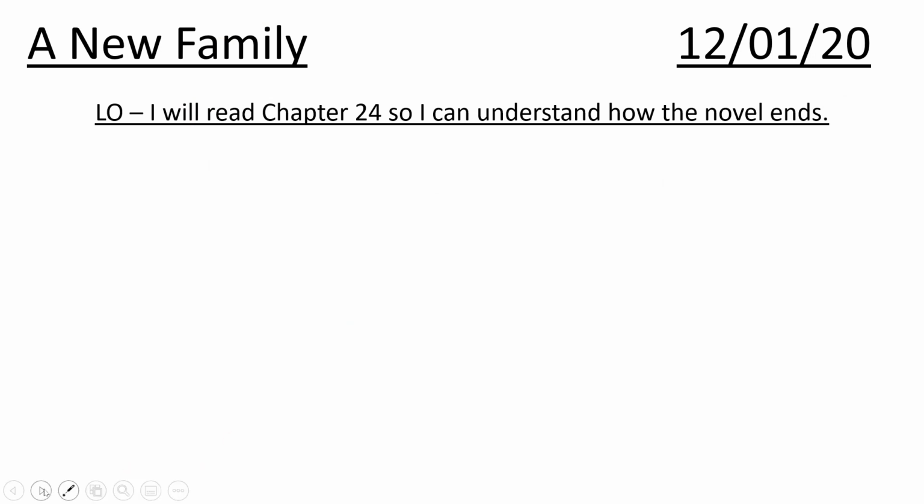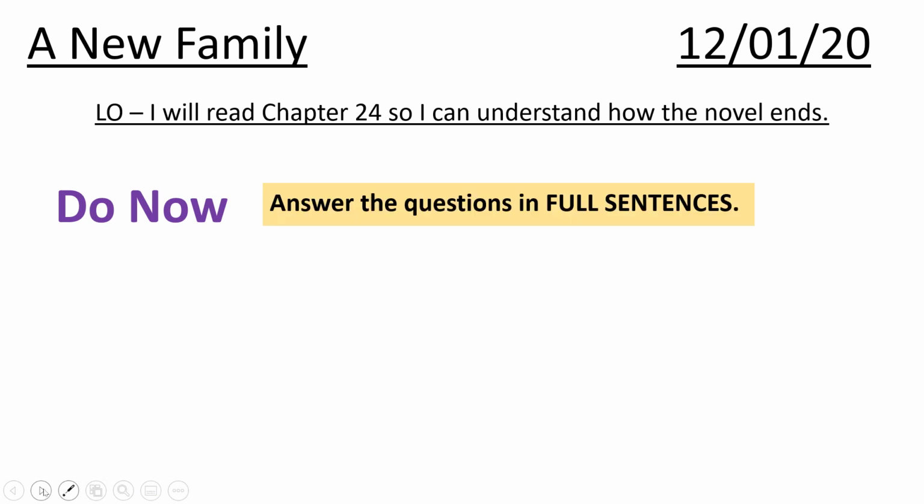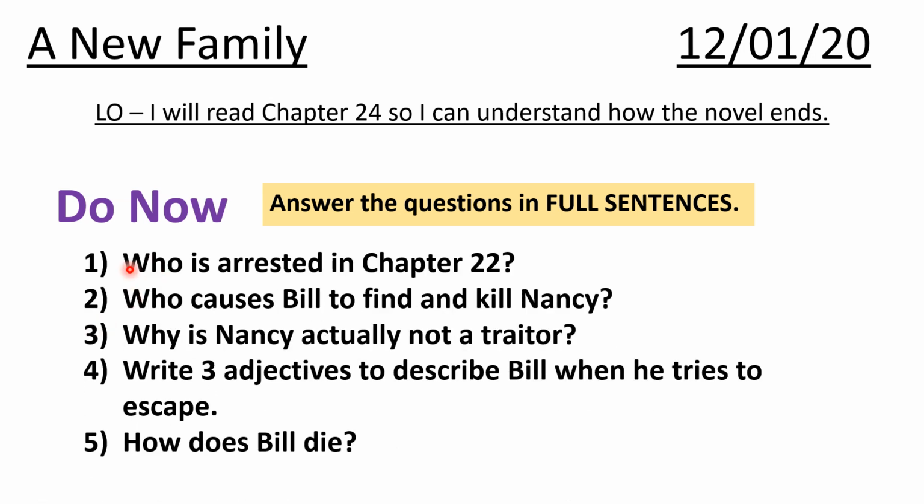Okay, if you're back, that means you are ready to complete our do now. You need to make sure you answer these 5 questions in full sentences. Who is arrested in chapter 22? Who causes Bill to find and kill Nancy? Why is Nancy actually not a traitor? Write 3 adjectives to describe Bill when he tries to escape. How does Bill die? Pause the video now and answer these 5 questions in full sentences.